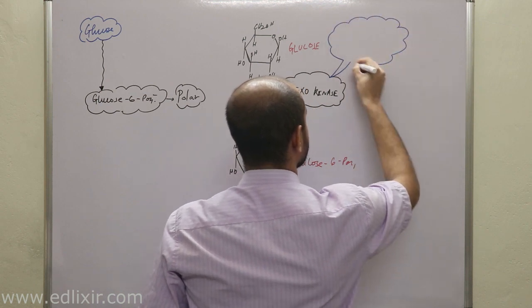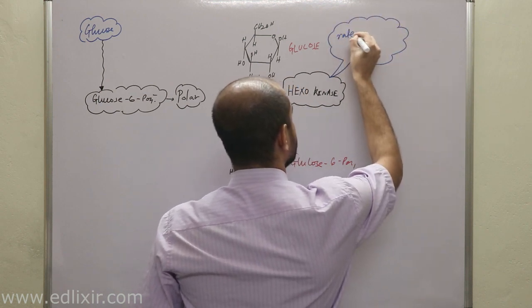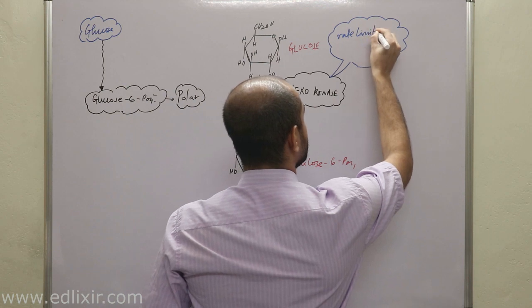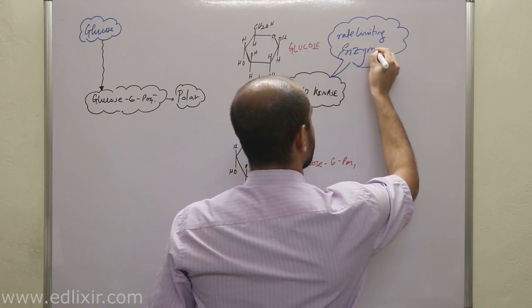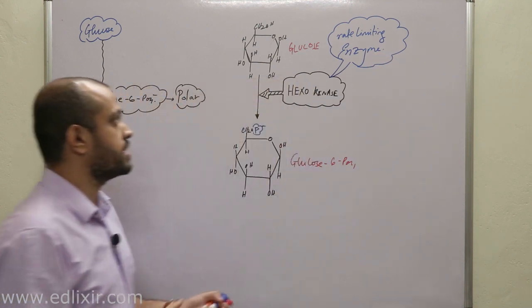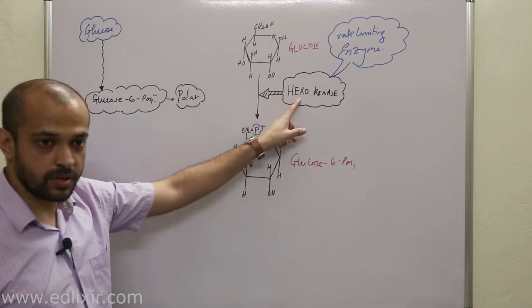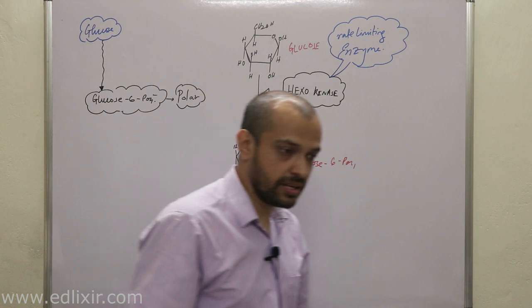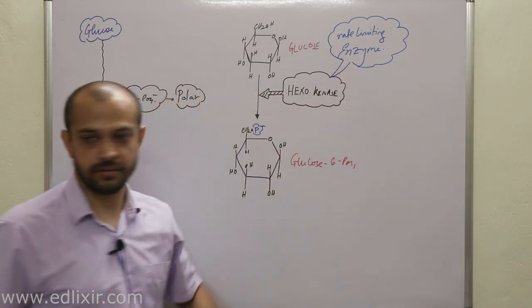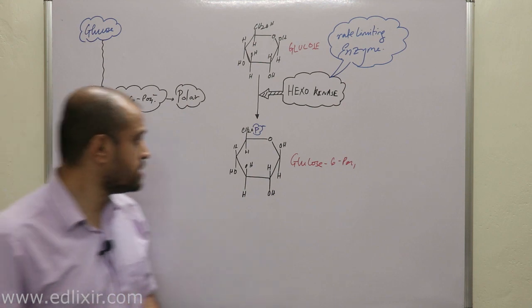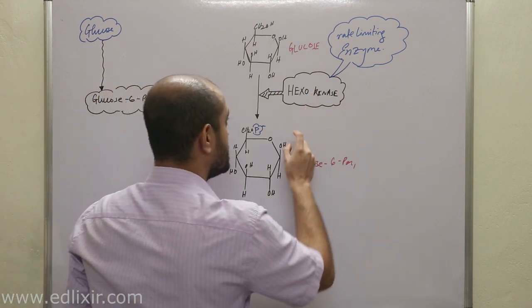So this is the first enzyme which helps in glycolysis, and this enzyme is a rate limiting enzyme. Clear?